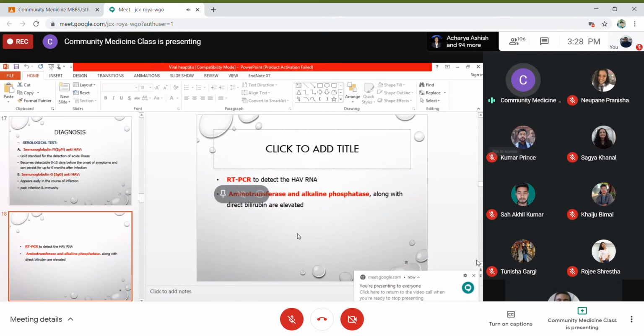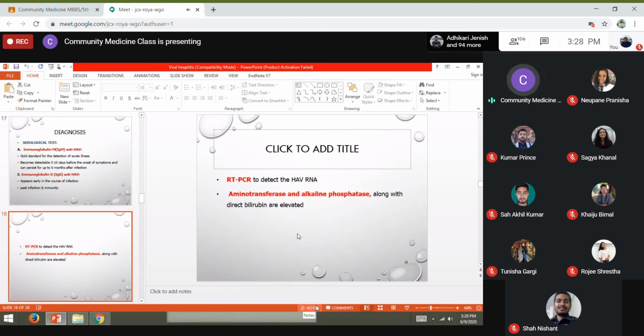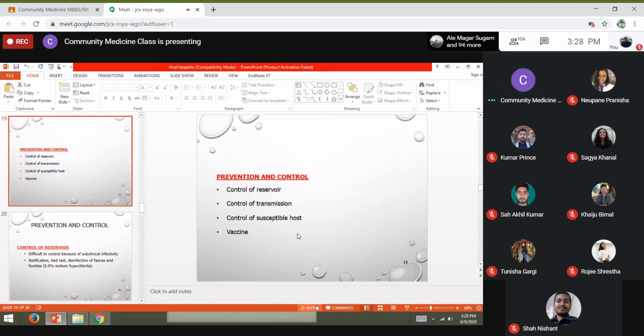And another thing is in the liver function test, the aminotransferase, alkaline phosphatase, and bilirubin will be excessively elevated. It will be in the high range in this hepatitis A virus. So these are the different investigations we can do for this disease.